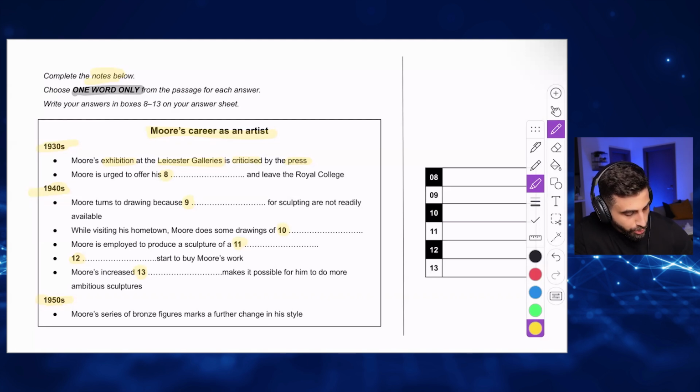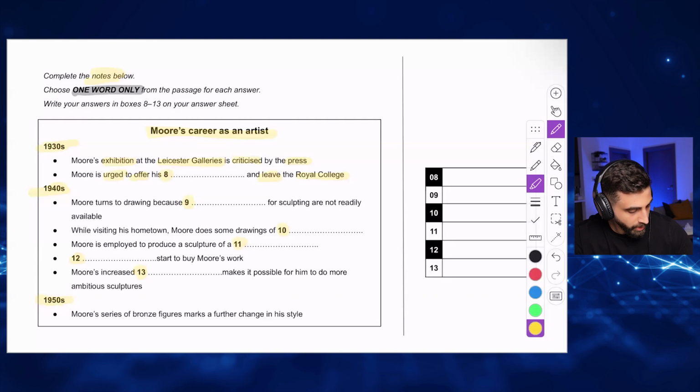Moore is urged. When you urge someone, this means you're asking someone to do something, to offer something, and leave Royal College. Again, Royal College is a keyword. You're going to find the exact same thing in the passage because it's the name of a college. So the question here is asking me to find a word. What is this word? It's going to be a noun, correct? Because you're offering something. So I'm trying to expect the word that I'm going to be looking for.